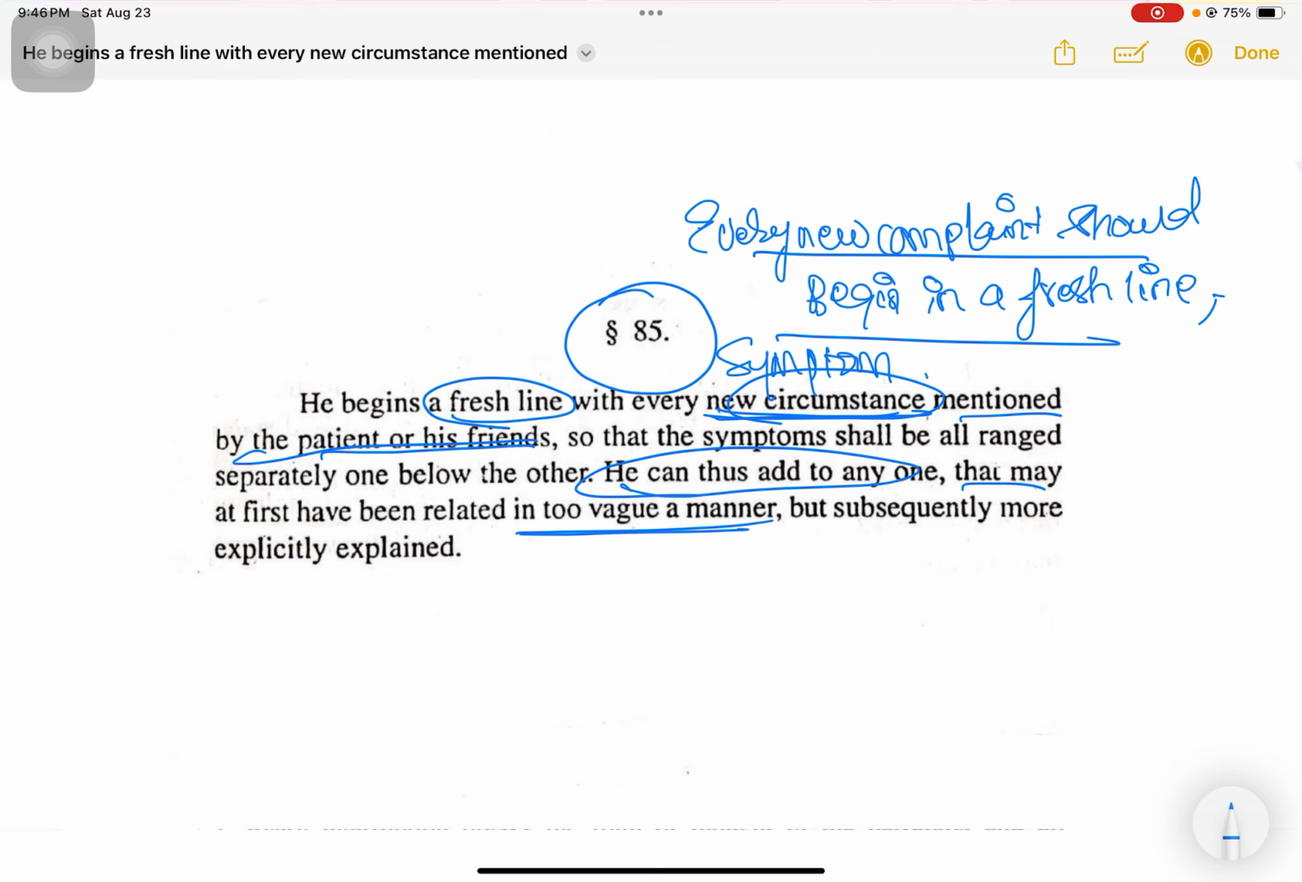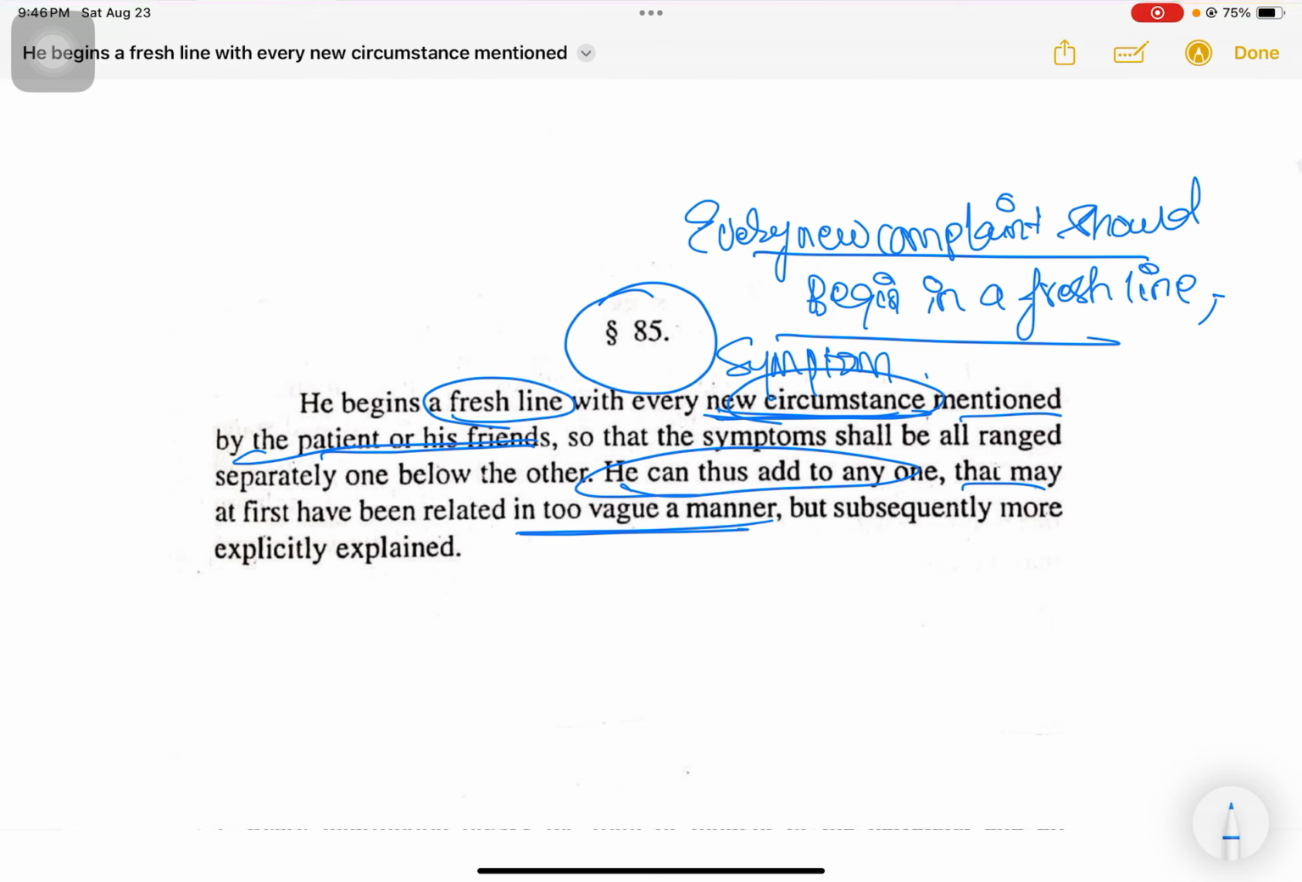He can thus add to any one that may at first have been related in too vague a manner, but subsequently more explicitly explained. So he says, sometimes when the patient is talking, they might only give a little information about their respiratory complaint. They will suddenly shift to complaints about their sleep, and then again they will come back to the respiratory complaint and start narrating that particular breathing difficulty or coughing in much more detail.